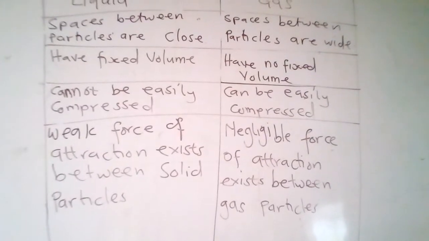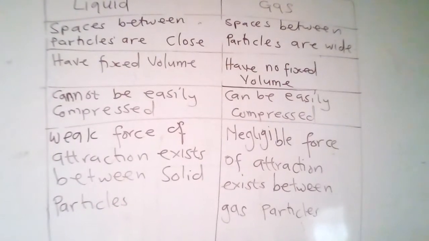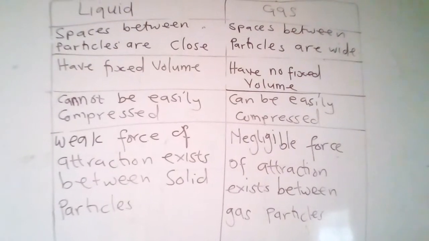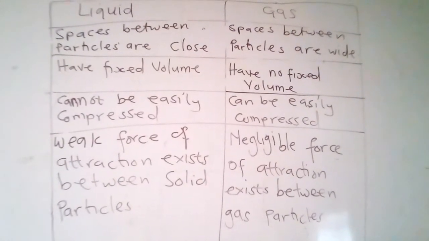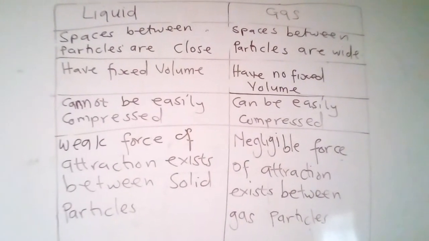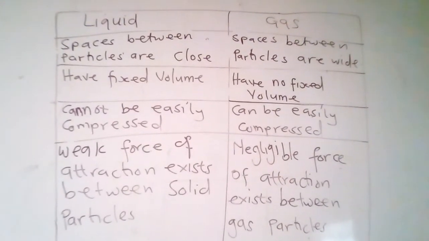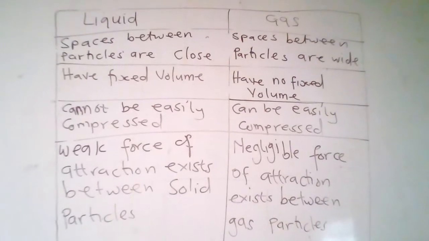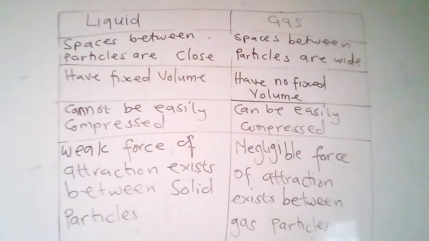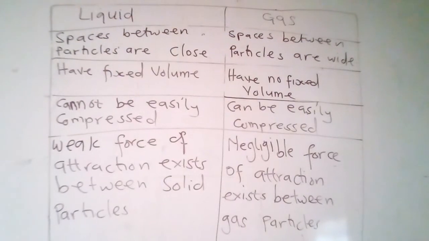Okay, so now let's go to the similarities between liquids and gas. One, they are made up of atoms or molecules. Two, particles in liquids and gases move about freely. And three, they have no fixed volume. Okay, so let's go to the differences between solids and liquids.